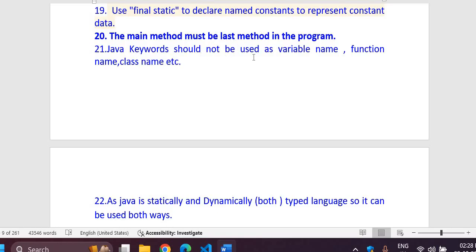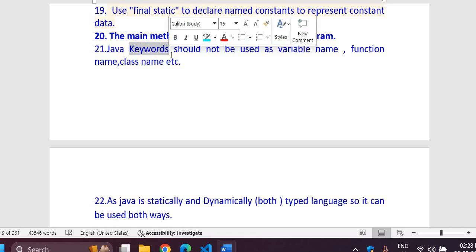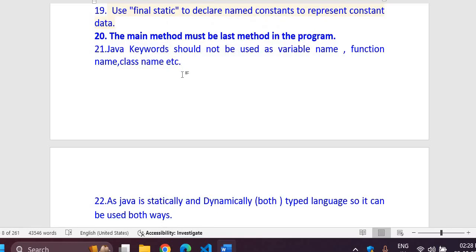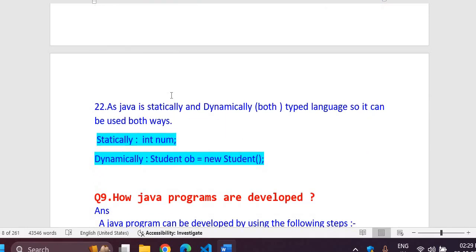A Java keyword should not be used as a variable name, function name, or class name, meaning method name. So what are keywords? Keywords are reserved words. Keywords are already defined in your compiler, so they cannot be used as an identifier. So you cannot name them. Keywords are actually reserved words. Reserved word means the compiler is already using it for various purposes.